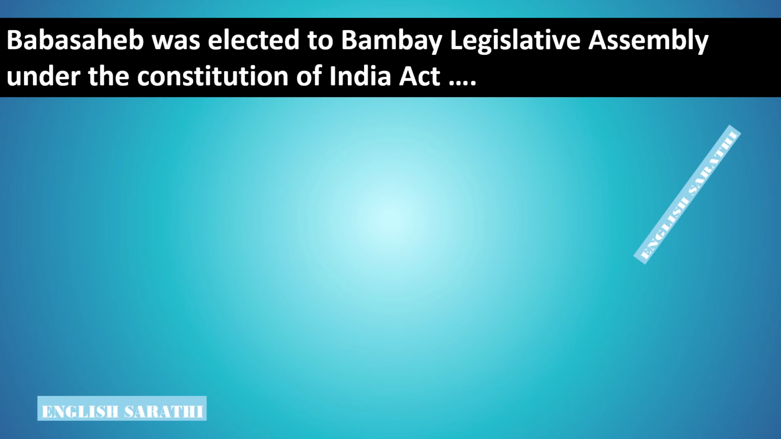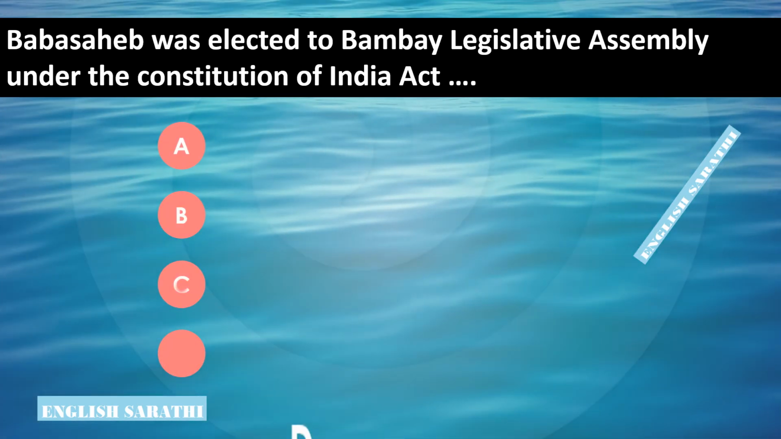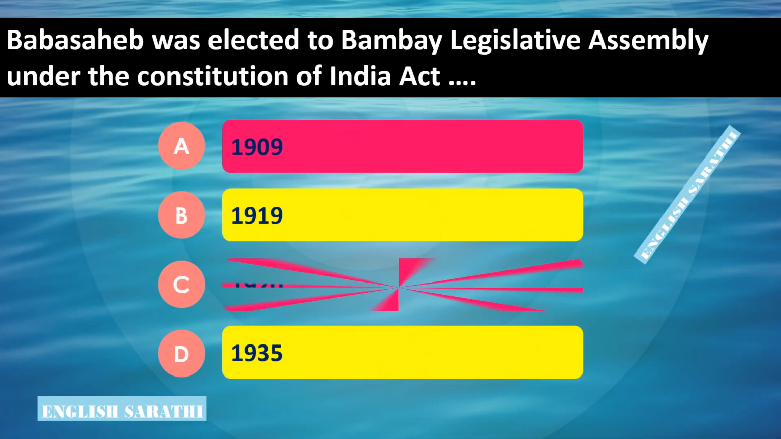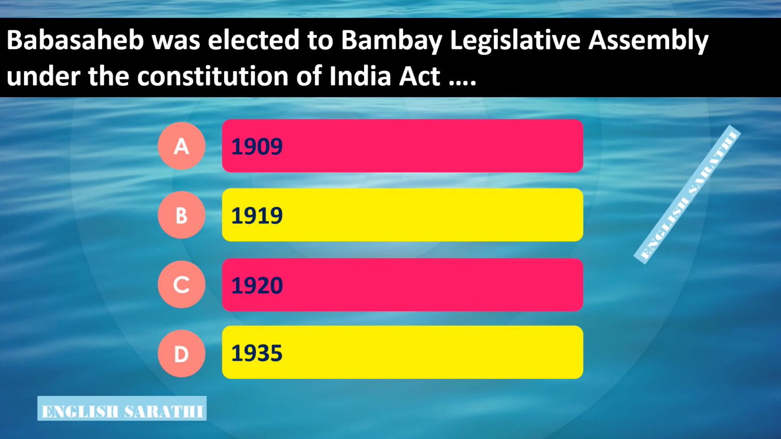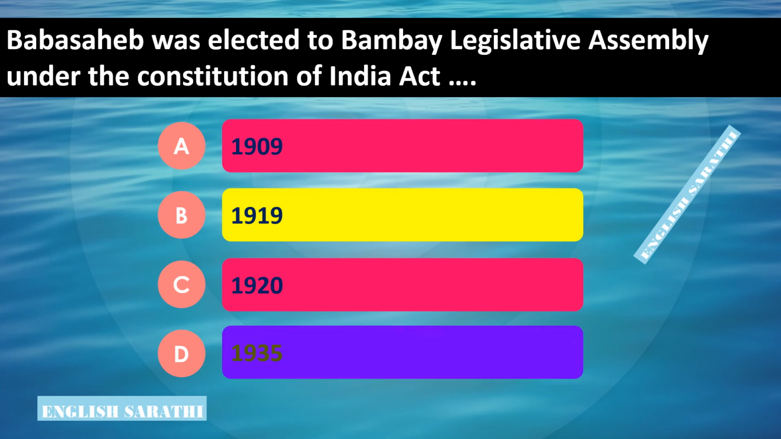Babasaheb was elected to Bombay Legislative Assembly under the Constitution of India Act dash. Options are: option A, 1909, option B, 1919, option C, 1920, option D, 1935. The right answer is option D, 1935. Babasaheb was elected to Bombay Legislative Assembly under the Constitution of India Act 1935.